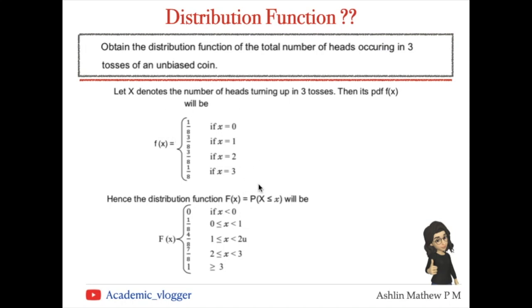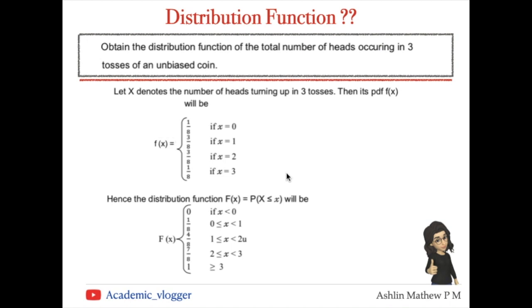So this is the PDF, or sorry, this is the PMF of this problem. That is, f of x is equal to 1 by 8 for x is equal to 0, 3 by 8 if x is equal to 1, 3 by 8 if x is equal to 2, and 1 by 8 if x is equal to 3. Now we have to write the distribution function corresponding to this problem.